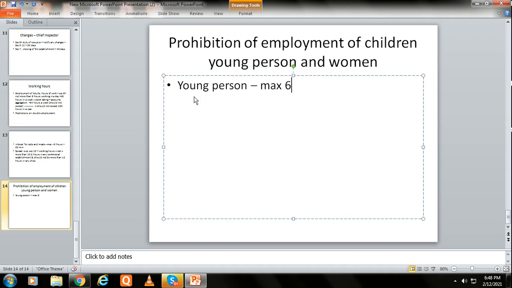इसका मतलब उन लोग को मेनली अप्रेंटिस या ट्रेनी के रूप में रखा जाता है. No young person shall be employed continuously for more than 3.5 hours without an interval of at least an hour for rest or meals, and spread over shall not exceed 8 hours in any day. मतलब यंग पर्सन मैक्सिमम 6 hours काम कर सकते हैं. इसके बाद shall be employed continuously for more than 3.5 hours a day.